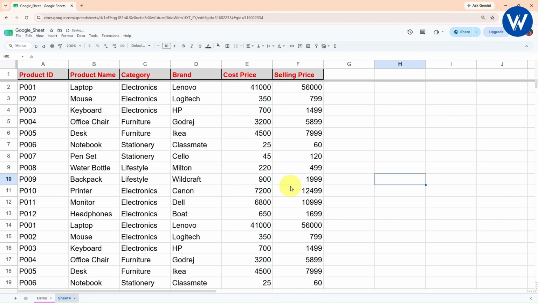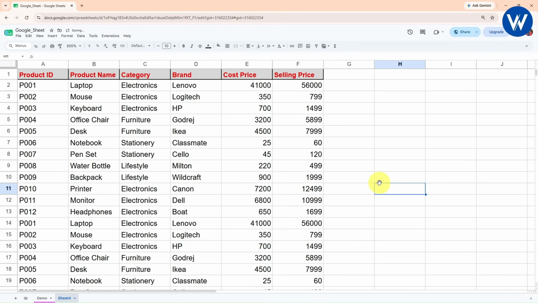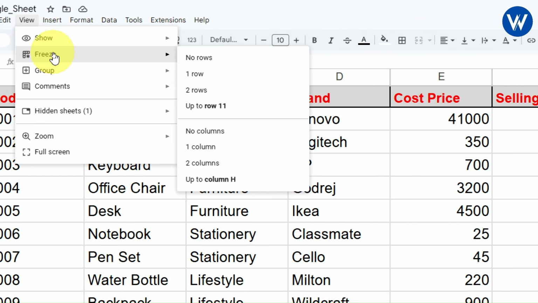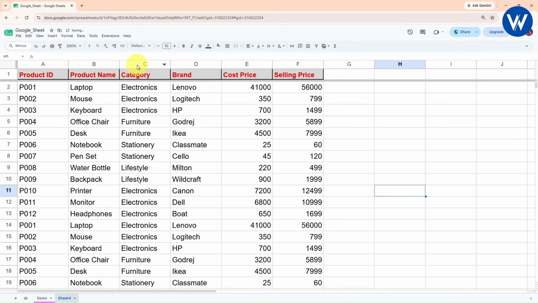If you want to see an alternate way of freezing, let me show you. Just go to the view tab. Okay, sorry, view option. Click on freeze. If you want to freeze no row, click on no row. If you want to freeze only the first row, or two rows, up to row 11, no column, one column. So with the help of this option, you can freeze, guys. Let me click on one row. So guys, this is how you can freeze.